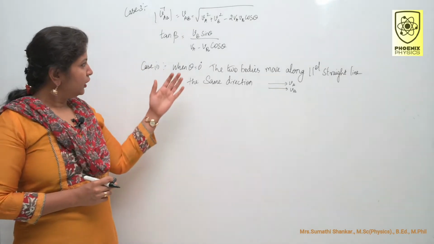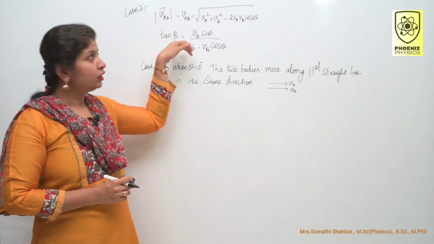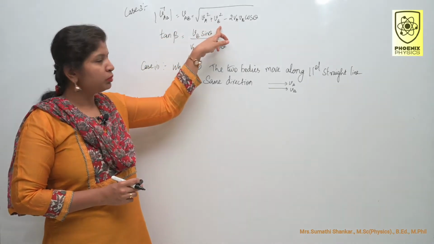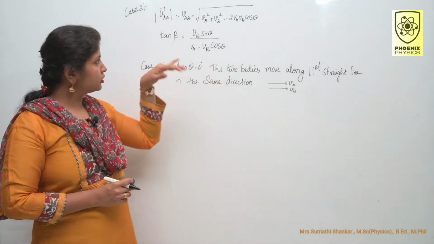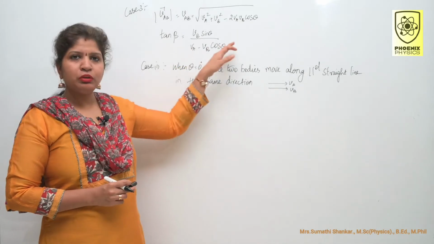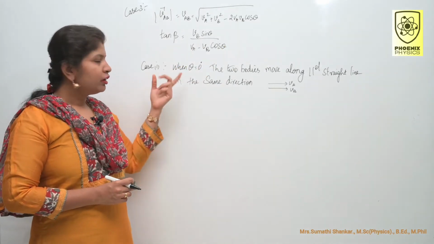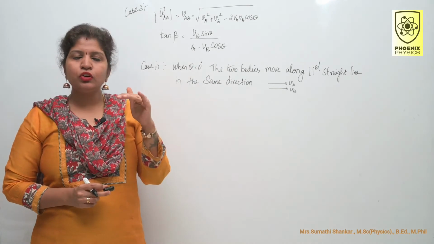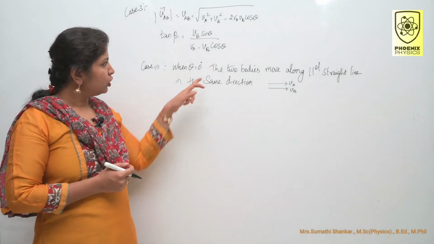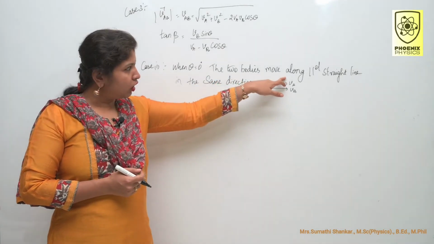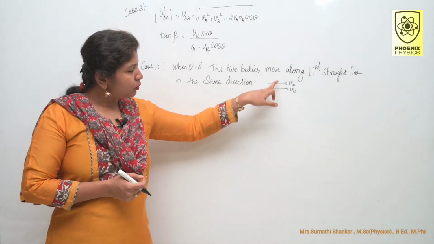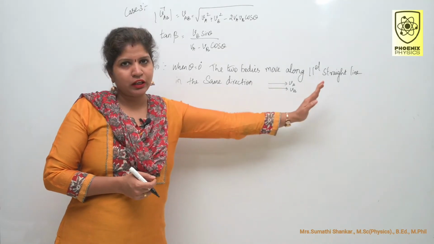So this is magnitude and this one is direction. Three cases are discussed based on the formula. Here you know that magnitude VAB is equal to root of VA squared plus VB squared minus 2 VA VB cos theta. Tan beta is equal to VB sin theta by VA minus VB cos theta. First case, when theta equal to 0 degree. 0 degree means both the velocities are parallel to each other. So the two bodies move along parallel straight lines in the same direction like this.